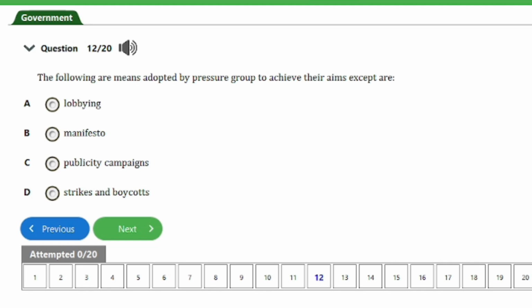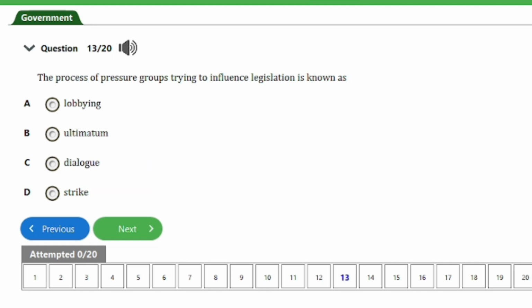So let's head on to the next one, guys. So we have here question number 13. It says, the process of pressure groups trying to influence legislation is known as A. Lobbying, B. Ultimatum, C. Dialogue, D. Strike. So guys, the answer to this question is option A. That's lobbying. And that's it for this question. So let's head on to the next one, guys.